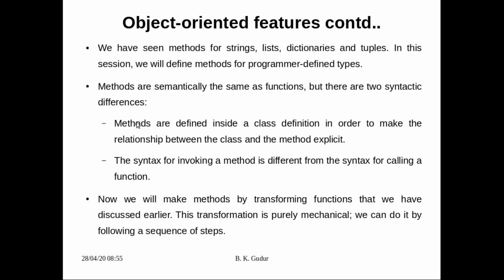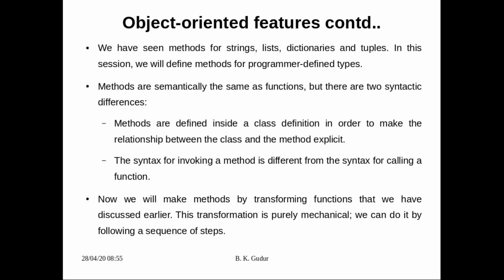So now we have seen methods of strings, and so many things we have defined. Now let us define programmer defined types. So far we have defined our own functions, but we have not yet defined programmer defined methods. Now is the time to define our own methods.